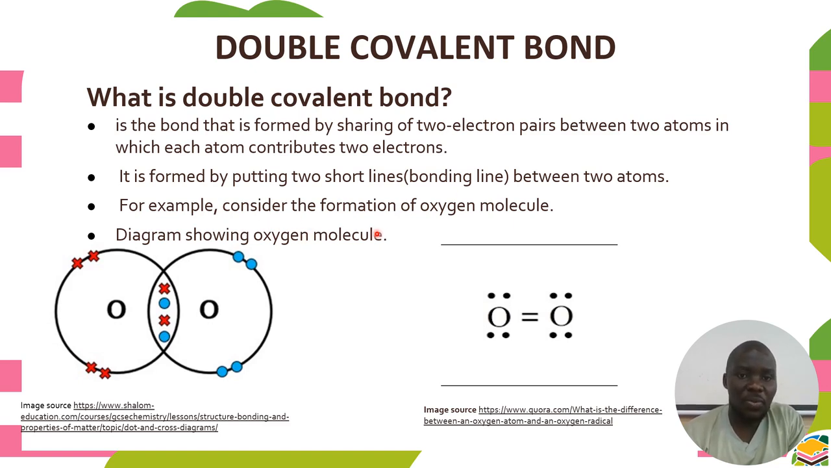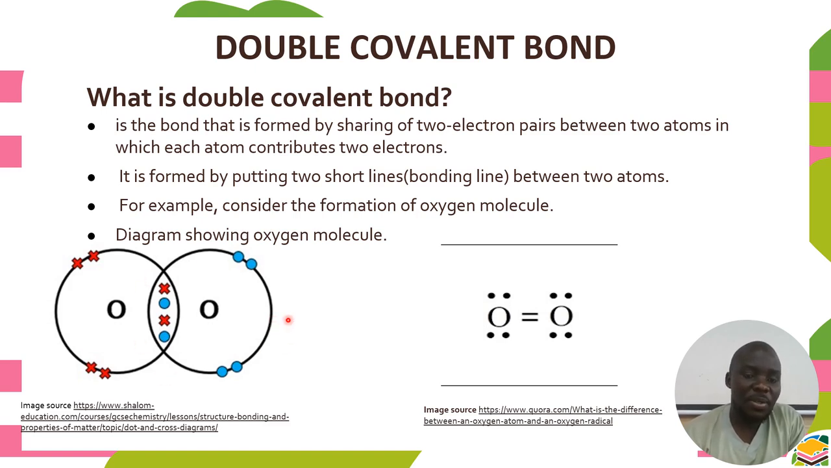For example, let us consider the formation of an oxygen molecule. Remember, oxygen comes from group number 6. Oxygen has 6 electrons in the outermost shell. For this oxygen atom, the blue electrons here, we can count, there are 6, including these 2 which have been shared. This one, the red ones, there are 6, including these 2 shared. So for it to be stable, it's supposed to have 8 electrons in this shell.